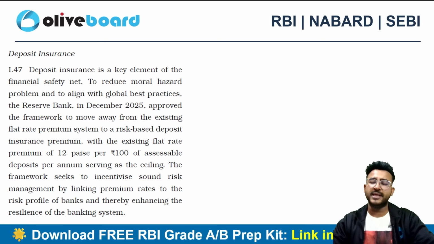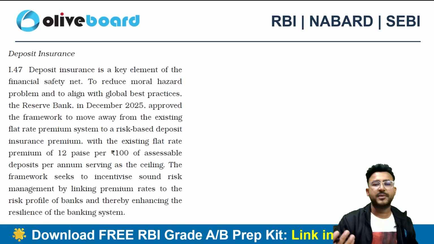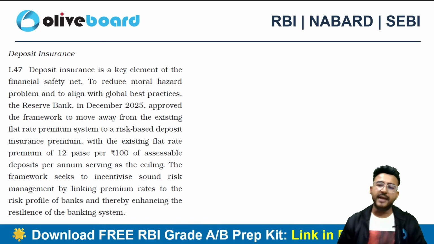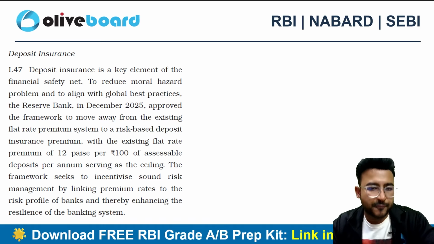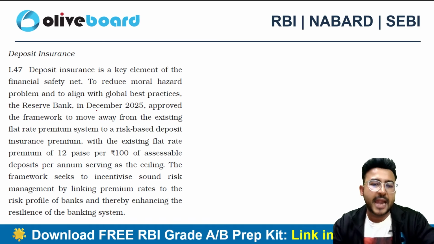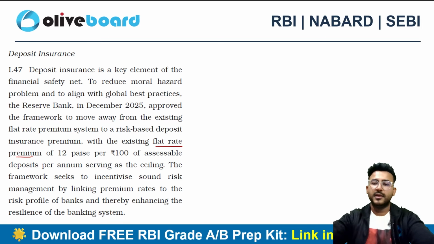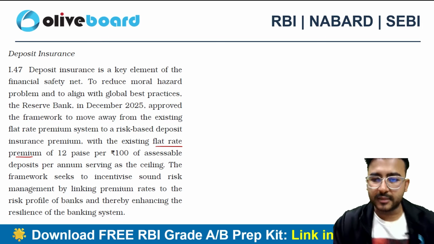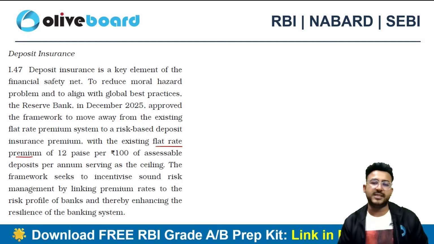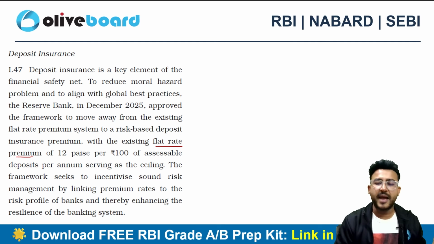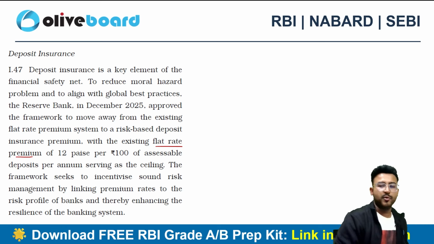Next para is related to deposit insurance. We all know that RBI has a wholly owned subsidiary which is DICGC, Deposit Insurance and Credit Guarantee Corporation, and as of now the system that we follow is a flat rate premium method. So let's suppose if a bank has to get the deposits insured by DICGC, the bank has to pay just 12 paisa on 100 rupees, right?